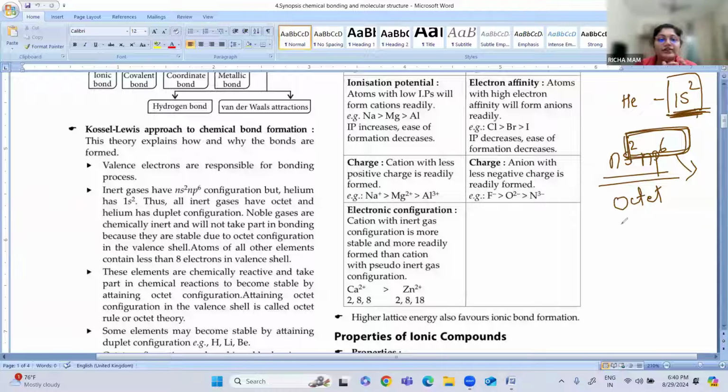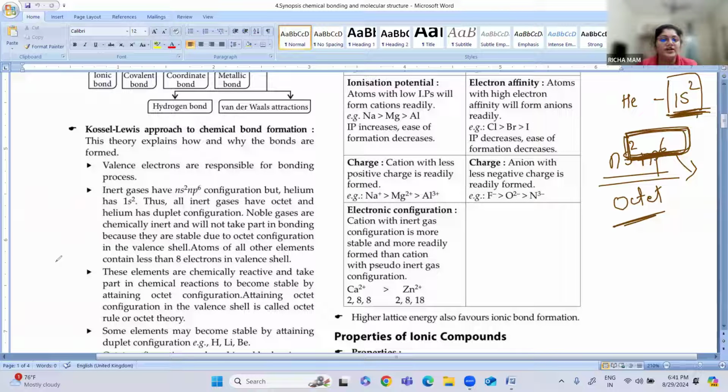Then whenever you have less than 8 electrons, the other atoms, only the noble gases have the octet configuration. The rest all will have less than 8 electrons.